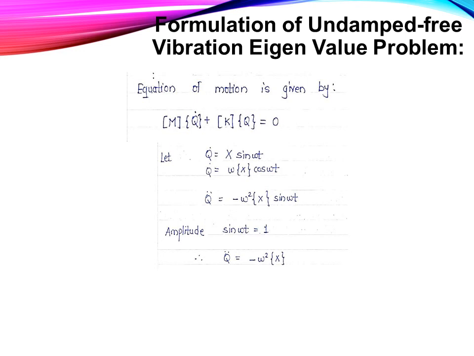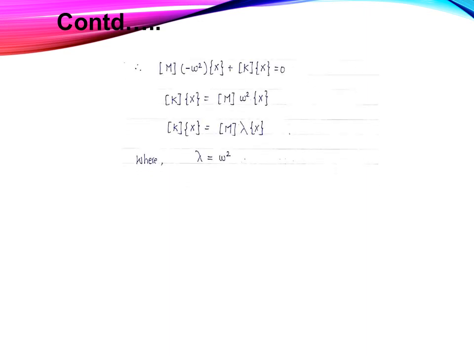Suppose the amplitude sin omega t is equal to 1, therefore Q double dot is equal to minus omega square into x. Put this value in the previous equation, then we will get M matrix into minus omega square into x plus K into x is equal to 0, and rearranging the terms we will get K into x is equal to M into omega square into x.